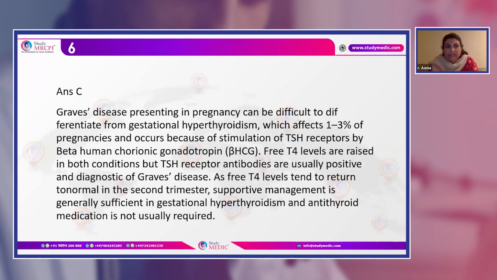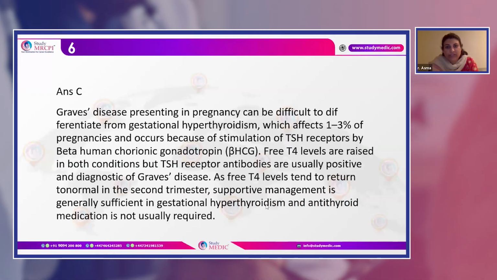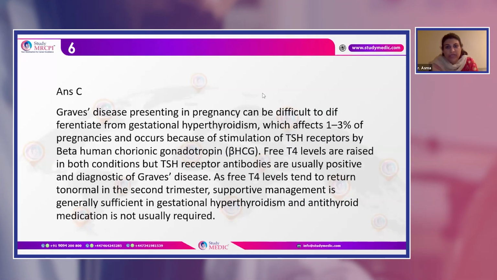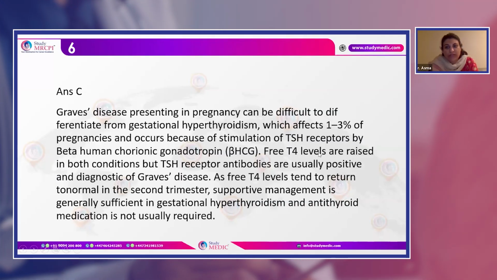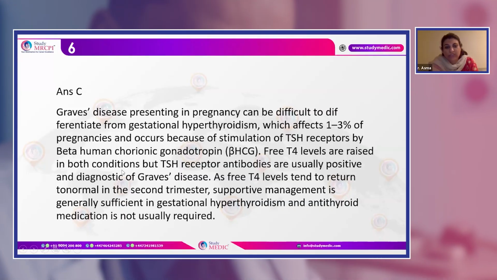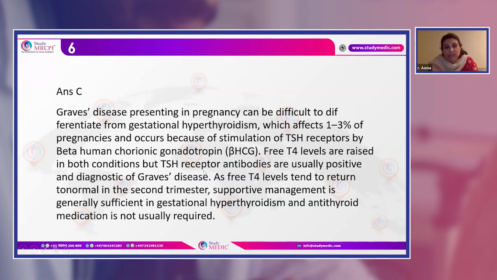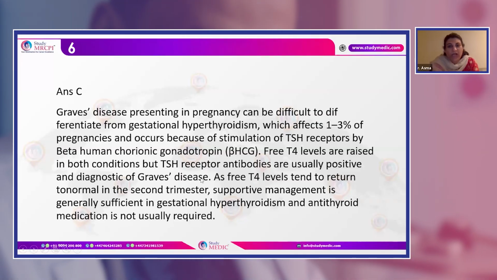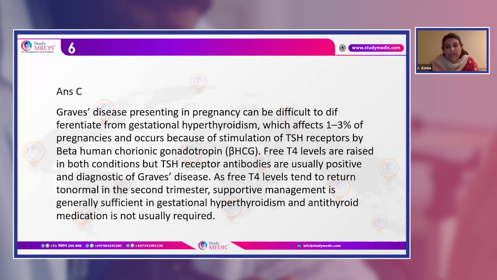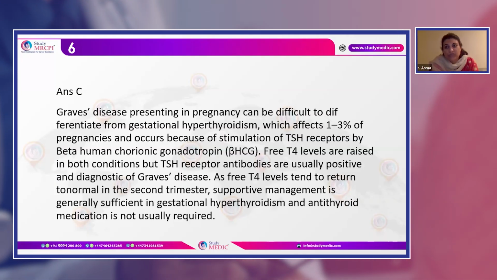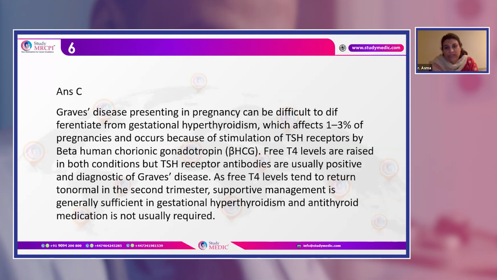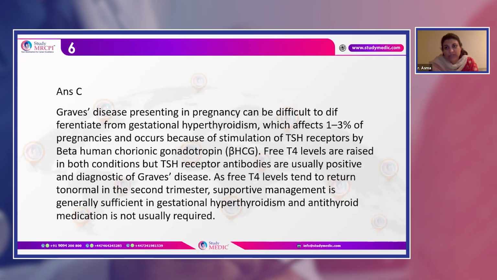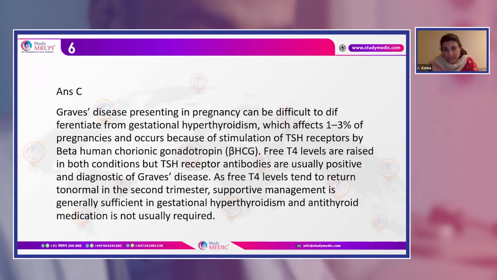So here, Graves' disease, which is actually presenting in pregnancy, can be difficult to differentiate from gestational hyperthyroidism. For this, you're going to do free T4 levels, which are actually raised in both conditions. But when we do TSH receptor antibodies, which are usually positive for Graves' disease, it is going to differentiate Graves' disease from the hyperthyroid situation, which occurs in nausea and vomiting in pregnancy. And usually it can be misdiagnosed as Graves' disease, or Graves' disease can be missed.